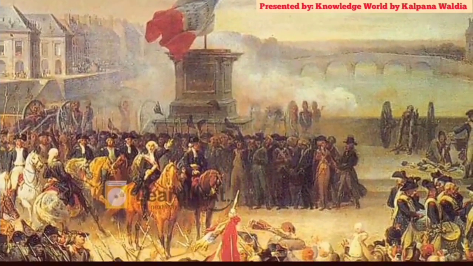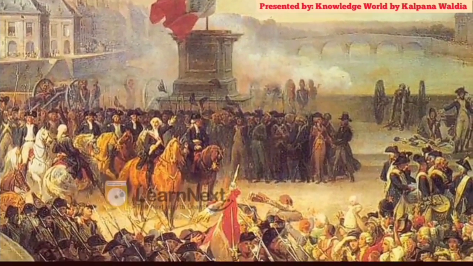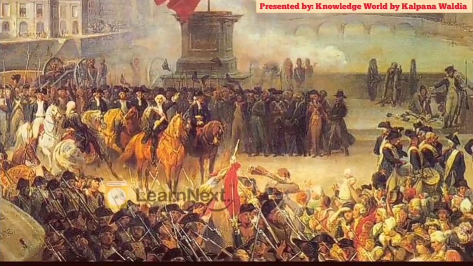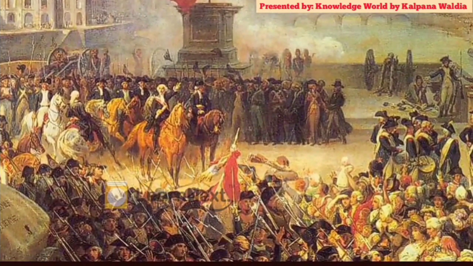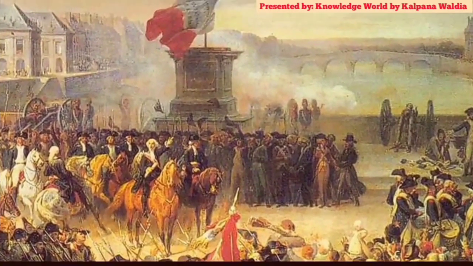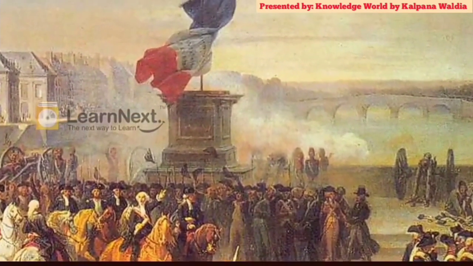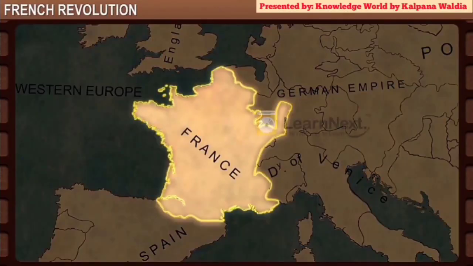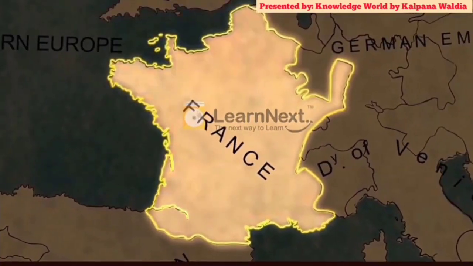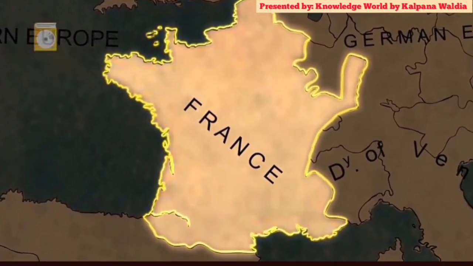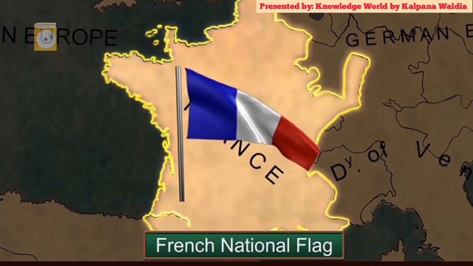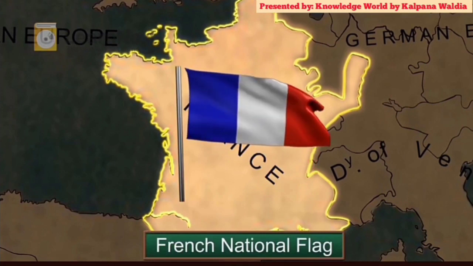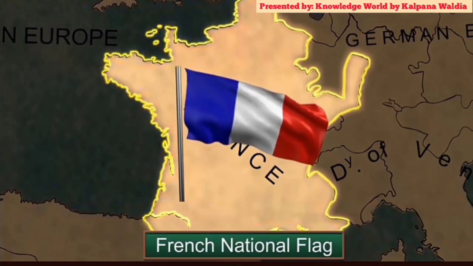The citizens of France, like la patrie meaning the fatherland and le citoyen meaning the citizen, enjoyed equal rights under the constitution. Some major steps were taken by the revolutionaries to develop the feeling of nationalism and collective French identity. A new national flag of France was adopted. The design of the flag represented the pride and the honor of a free nation.